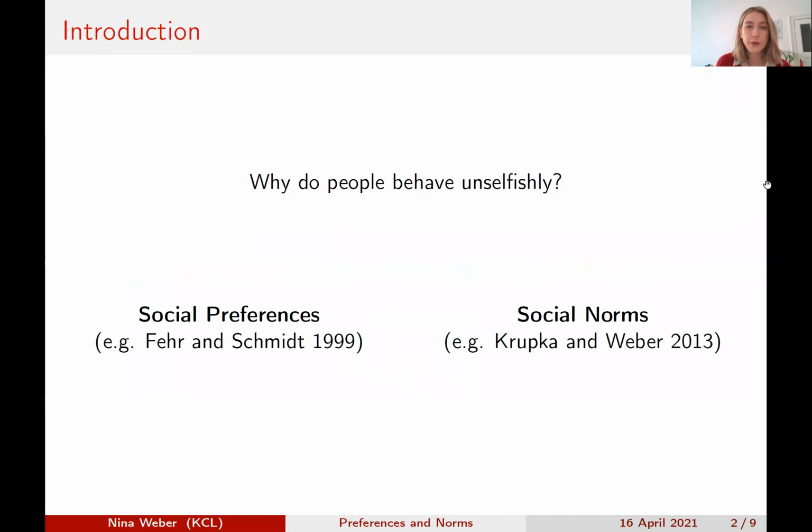So the basic question we're interested in is, why do people behave unselfishly? There are two main explanations for that in the literature, one being social preferences. So it might be the case that people simply have a preference for equality or an aversion to inequality. The other one being social norms. So they might behave a certain way because they perceive that to be the norm within their group or within